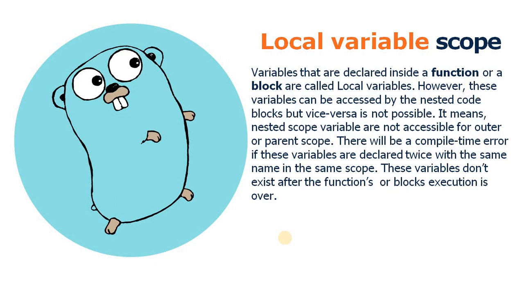One more important point: they are automatically disposed of when the scope of the code block, or the function, exits. As we know, Golang provides a built-in garbage collector, so you need not worry about how to dispose of unused variables. Once the scope of a local variable is over, the compiler automatically disposes of those local variables.